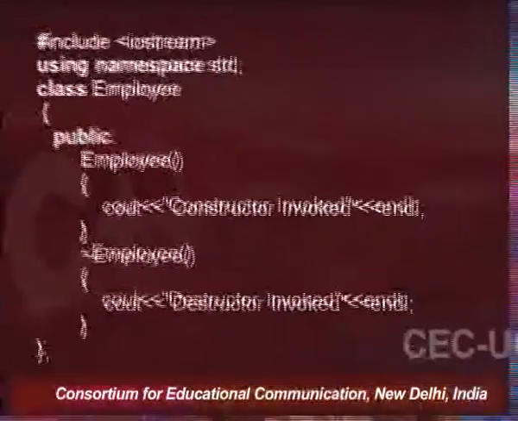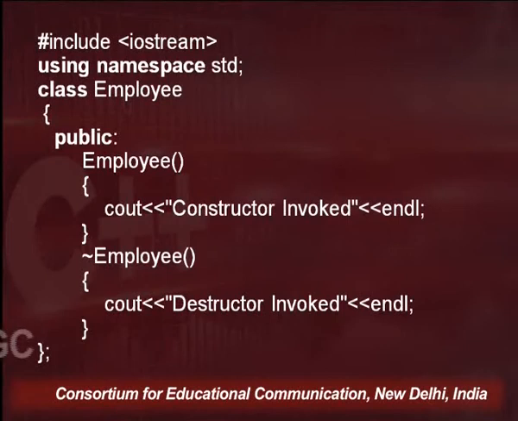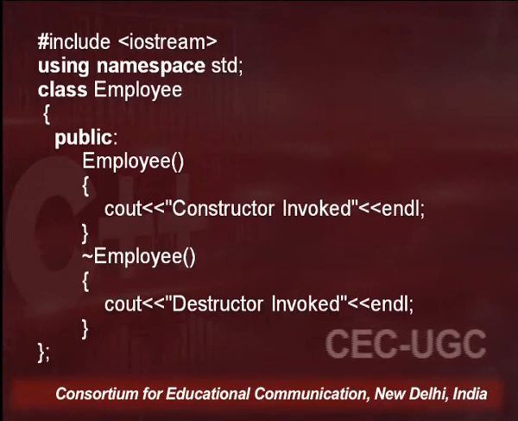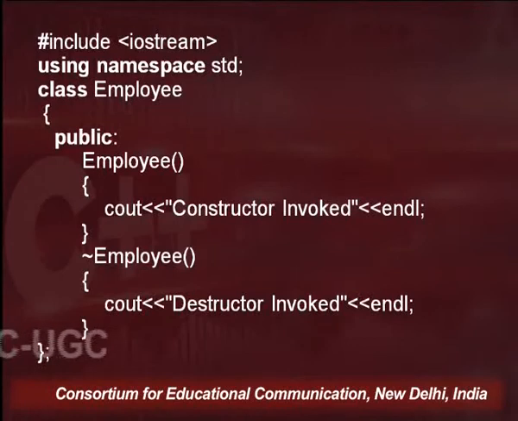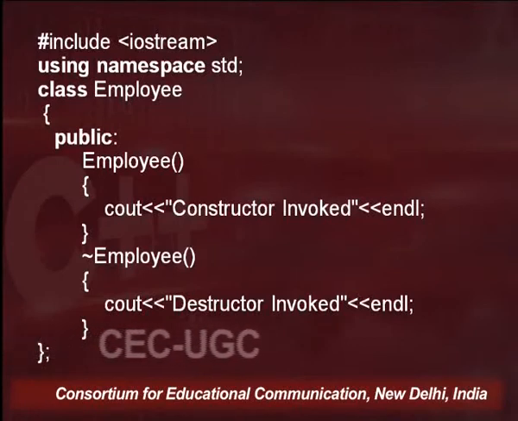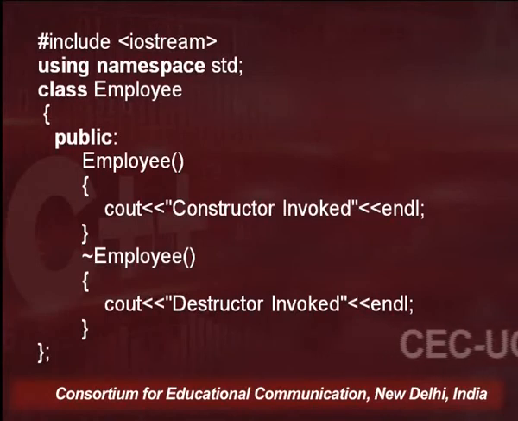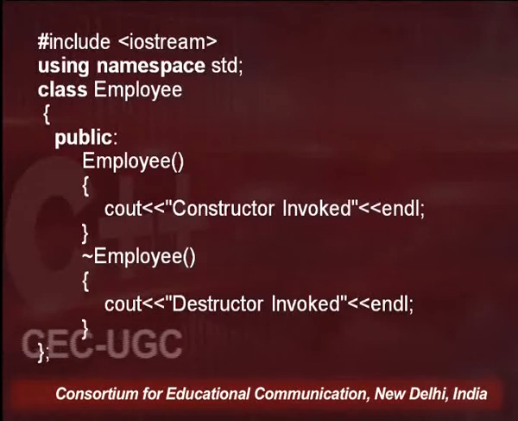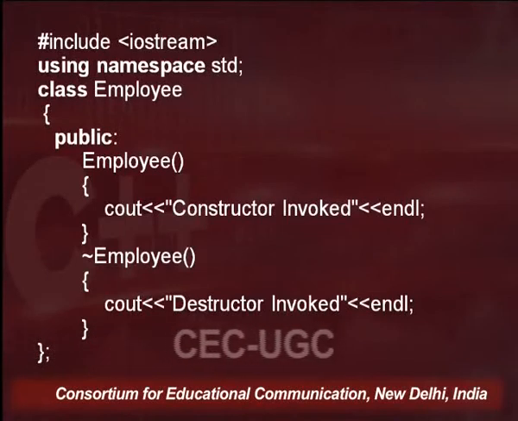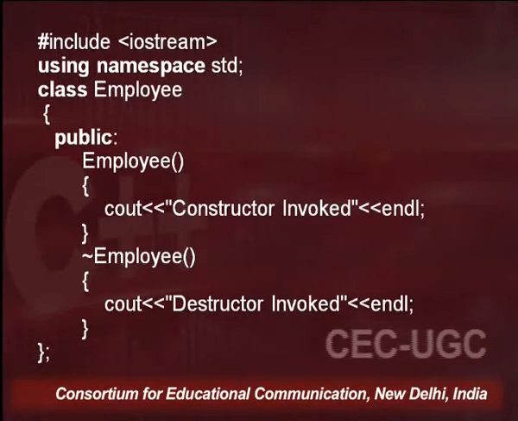As you can see on the screen, you have two usual statements: include iostream and using namespace std, and within the structure of class employee I have a public section. Please recall that your constructors are to be inside the public section. Within the public section there is the constructor employee, and within this employee I have written constructor invoked.